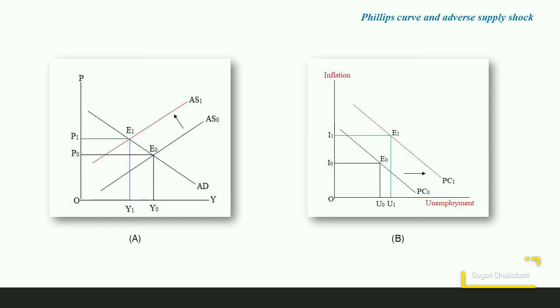That will save the policymakers actually. If, however, the workers and the firms believe that the supply shock is permanent in nature, then the Phillips curve will not come back to its initial position. It will remain there in the less favorable situation and the entire scenario will be problematic for the policymakers.